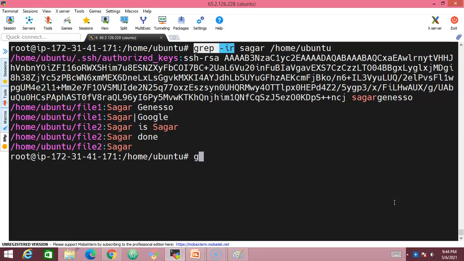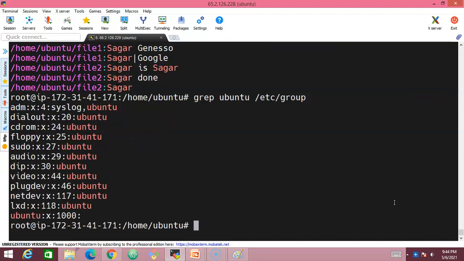Let us try grep ubuntu /etc/group and press enter. See, the moment we press enter, in this file we are not able to see the line numbers. Okay, sorry guys, I did not give the option here. So let us give the option.